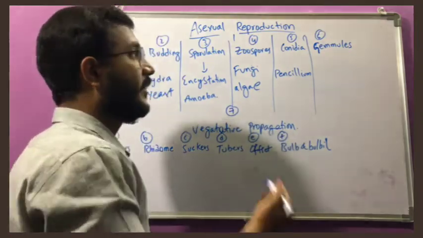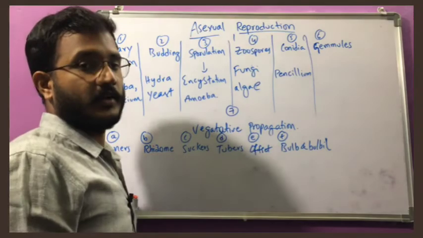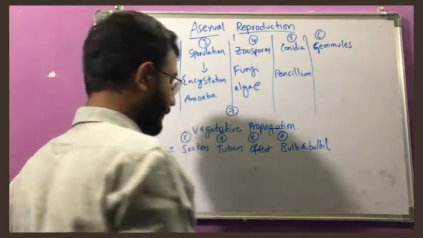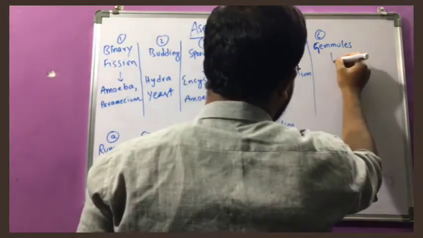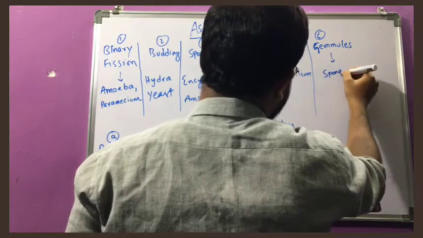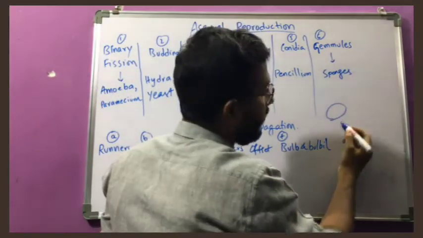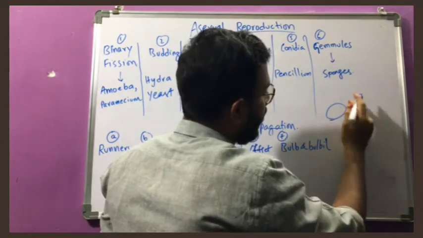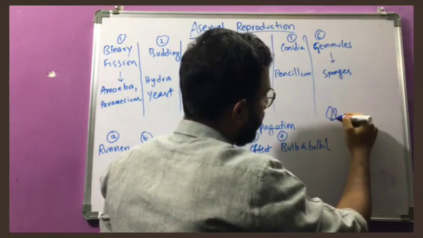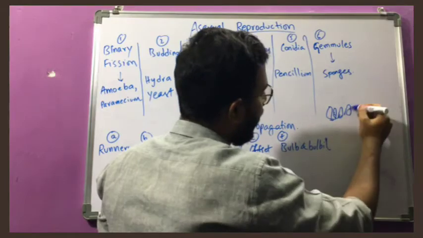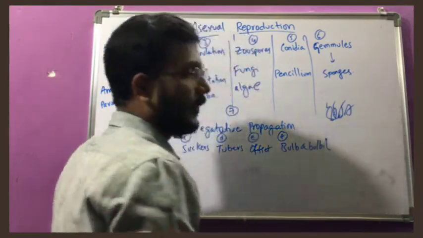And gemmules are formed in sponges. For example, this is a sponge. It will break down into different bud-like structures, and all these develop into new individuals.